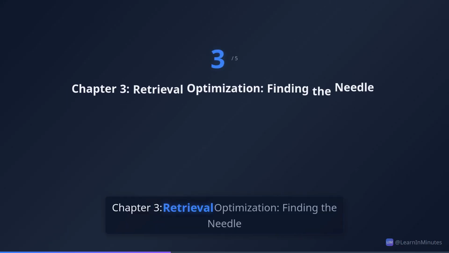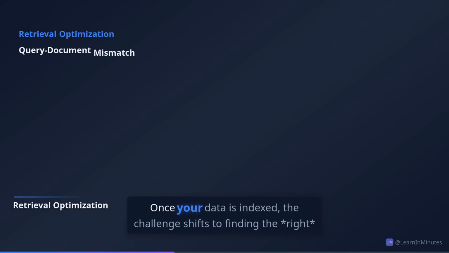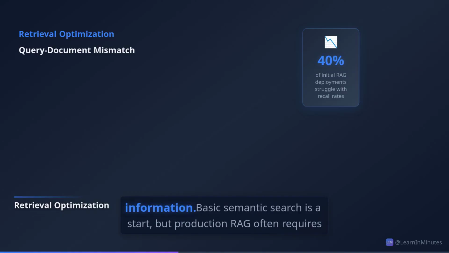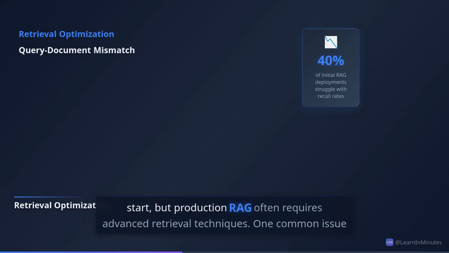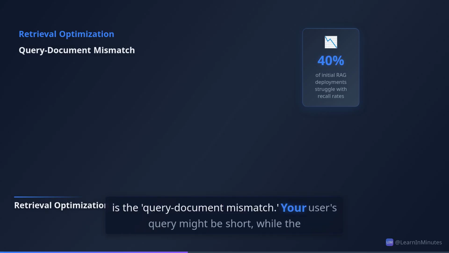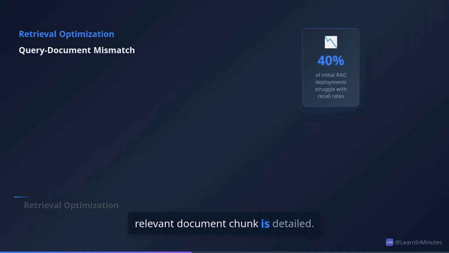Chapter 3. Retrieval Optimization, Finding the Needle. Once your data is indexed, the challenge shifts to finding the right information. Basic semantic search is a start, but production RAG often requires advanced retrieval techniques. One common issue is the query document mismatch. Your user's query might be short, while the relevant document chunk is detailed.